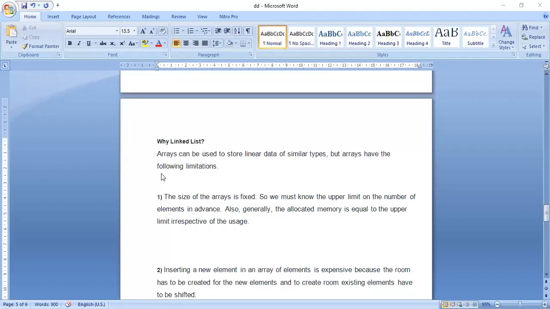Let me show. In previous sessions, we discussed the concept called arrays, right? Arrays can be used to store linear data items or similar items, but arrays have some drawbacks. By that time I told you that arrays are fixed in size, that means static. What is the meaning of static? Static means fixed.